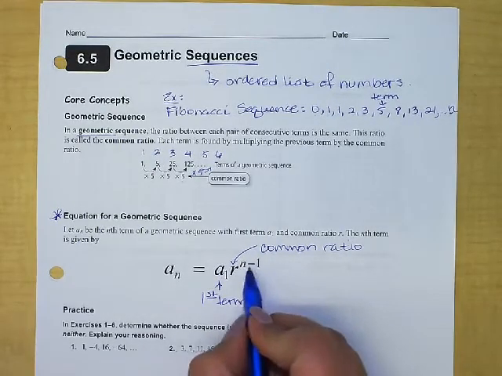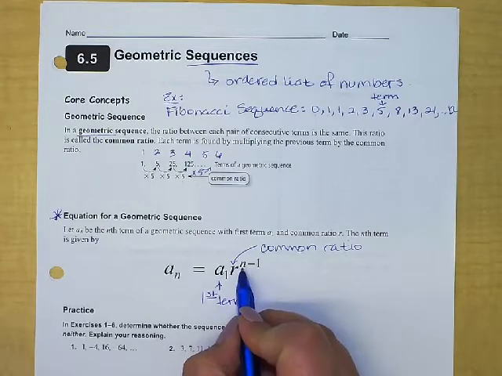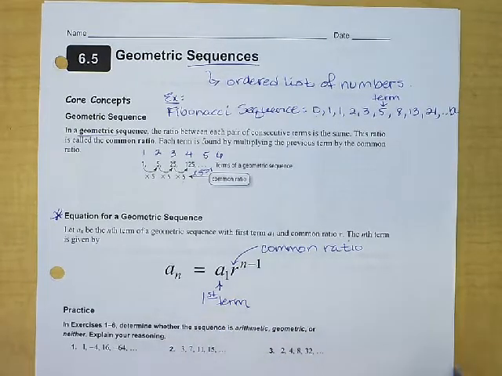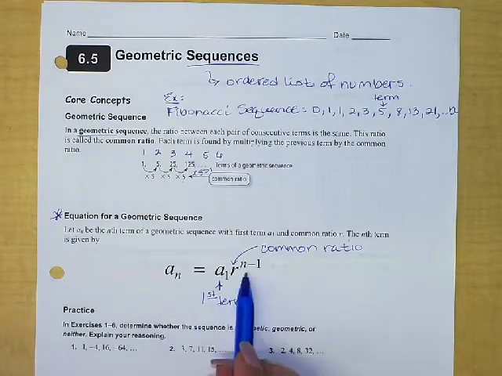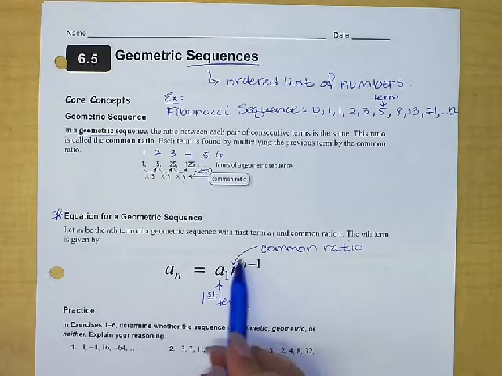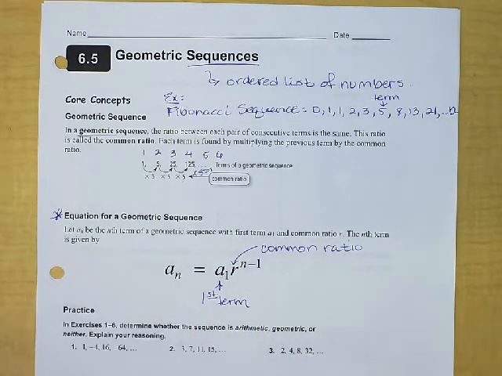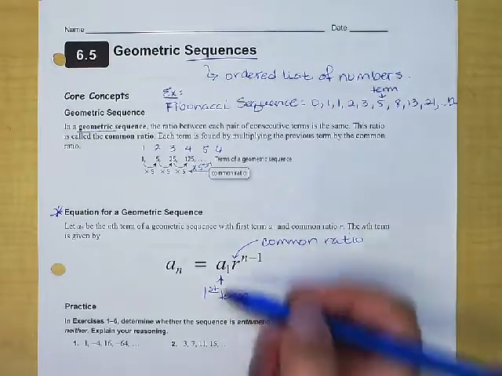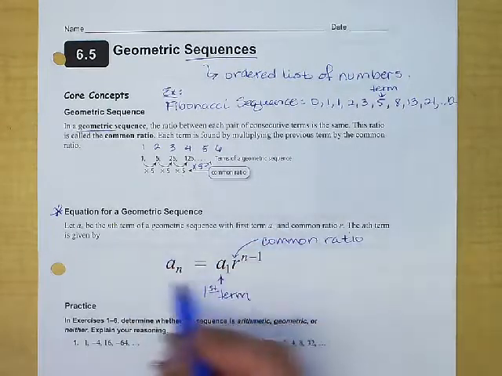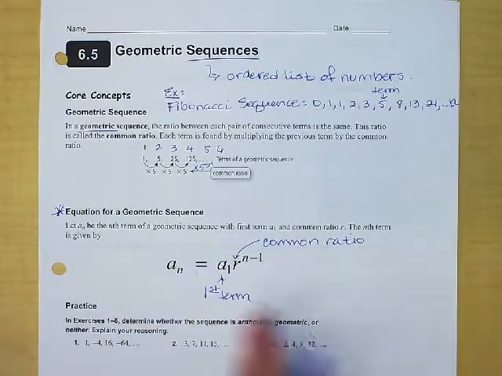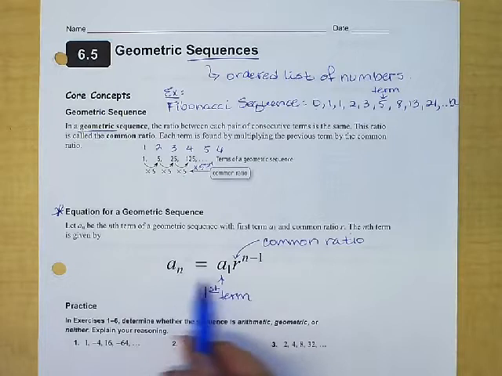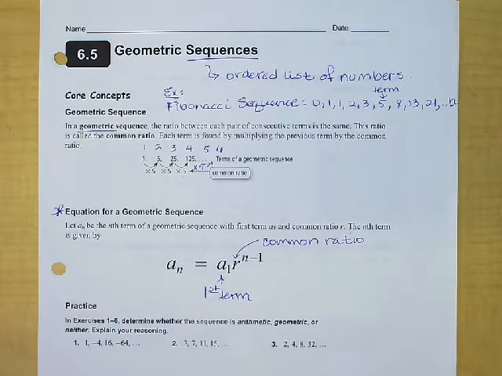The big thing I want you to notice is that our exponent is not going to be just n, it's going to be n minus 1. So if I wanted the 53rd term, I would do 53 minus 1 here. My power would actually end up being 52. Okay, so we'll practice that in just a little bit, but keep this guy in mind, because this is your friend. Anytime you're not just extending one or two, but you want to jump ahead, this is what you're going to want to work with when you have a geometric sequence.